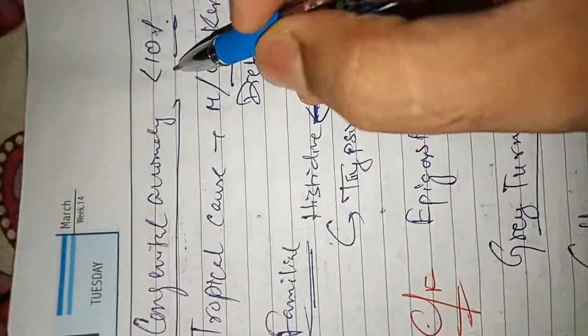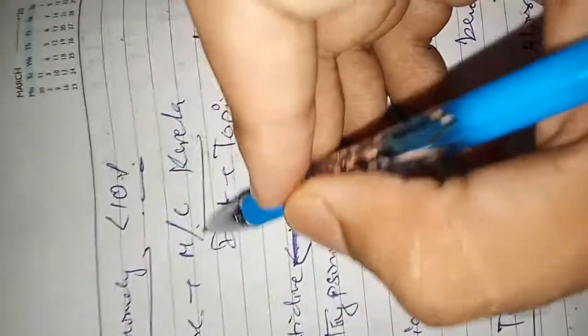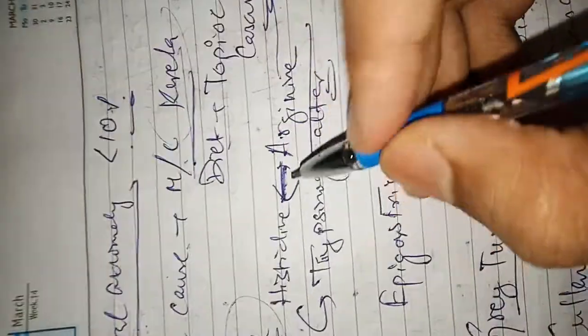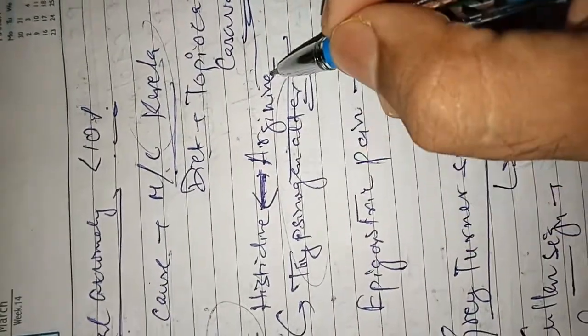Now, there can be congenital anomalies. If there is a congenital anomaly, it can also cause acute pancreatitis. Tropical causes, like in tropical areas, most commonly in Kerala, the diet is tapioca or cassava, which can cause acute pancreatitis. Familial history, if there is a familial history, trypsinogen alteration by mutation from arginine to histidine.